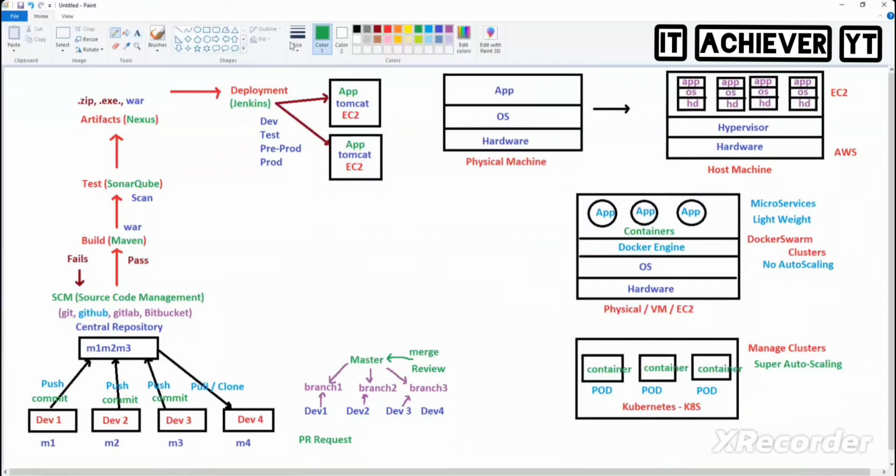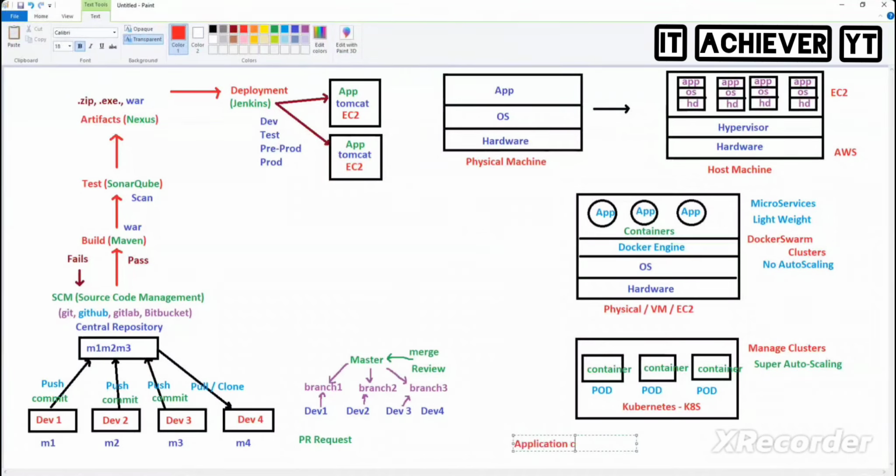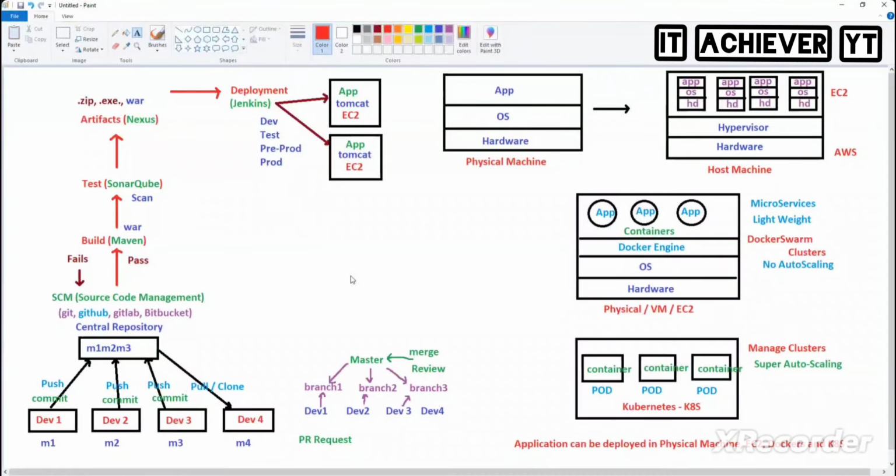So what is this here? Kubernetes. Now tell me guys, this Jenkins will do the deployment where? Inside the physical machine. Jenkins will do the deployment in physical machines. Jenkins can also do the deployment in EC2, in Docker, and in Kubernetes. So finally, the application can be deployed where? Physical machine, EC2, Docker and Kubernetes. Got it?